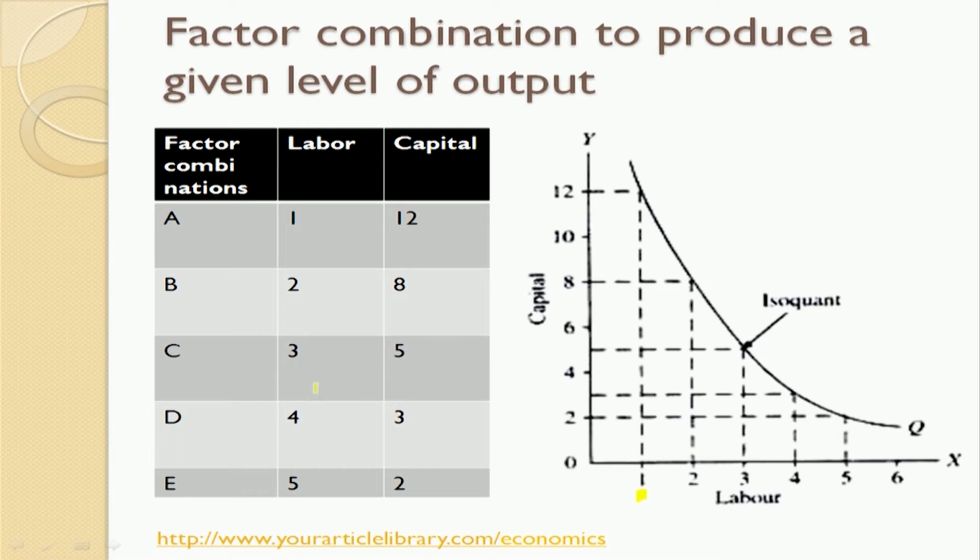The third point is 3 on labor and 5 on capital. The fourth combination is 4 on labor and 3 on capital. The last combination is 5 on labor and 2 on capital. When I join all these dots, I get a curve, and this curve is called the isoquant. The isoquant shows me the different combinations that can give a producer the same level of output.